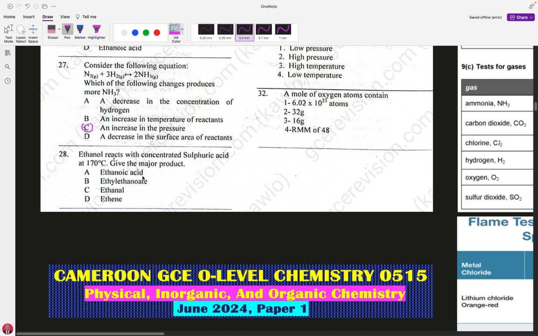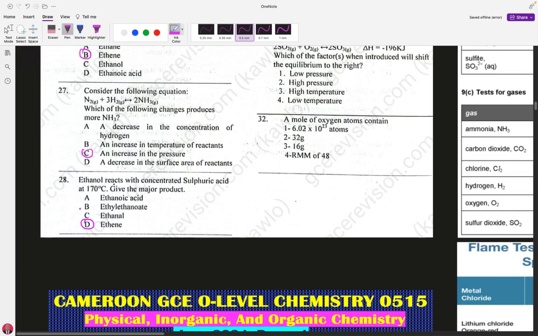The major product is not ethanoic acid. The major product is not ethyl ethanoate. The major product is not ethanol. The major product is ethane. Option D is the right answer. Question number 29.